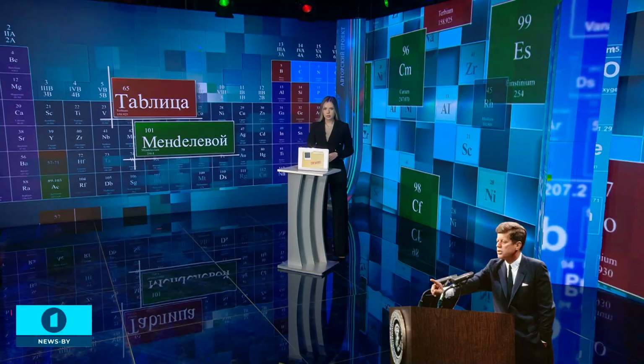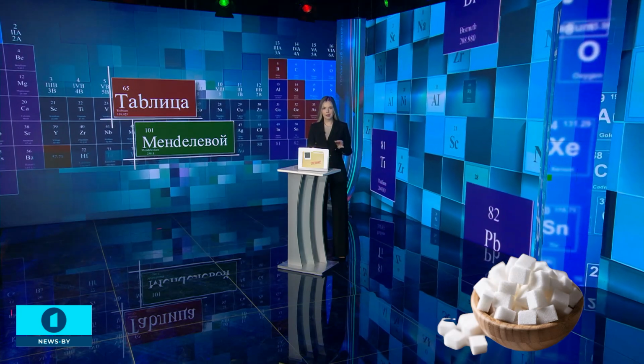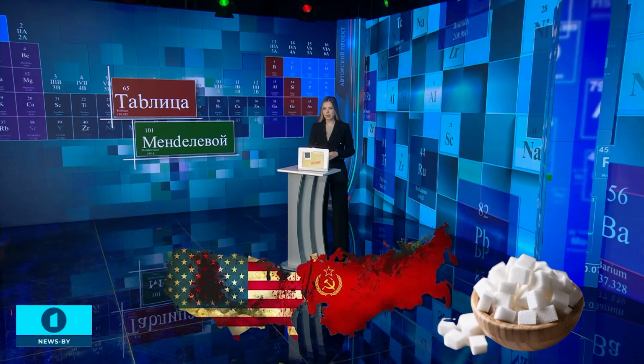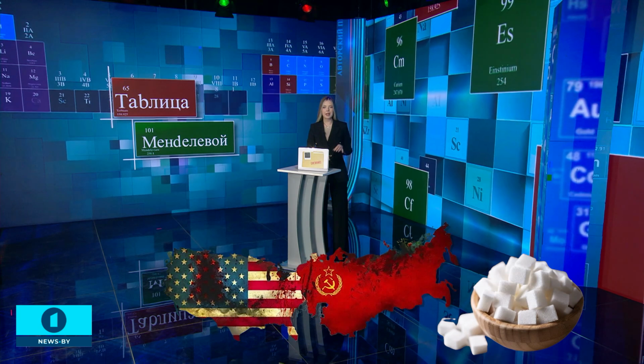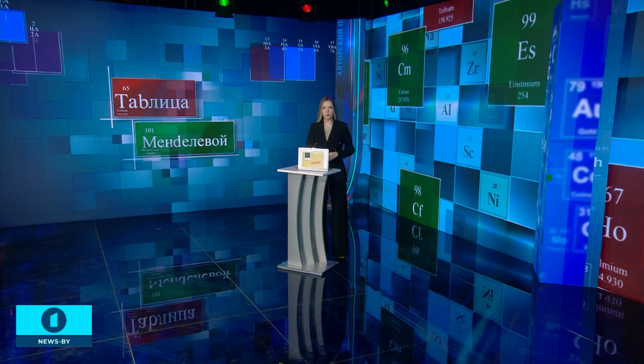Who killed Kennedy? Why was sugar poisoned? How did Americans try to undermine trust in the USSR through sabotage? And what did the leaked White House correspondence confirm? Let's look at all the political elements and put them in order. This is Mendeleev's Table. Let's figure it out together.